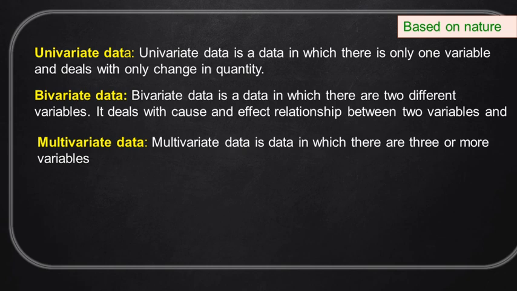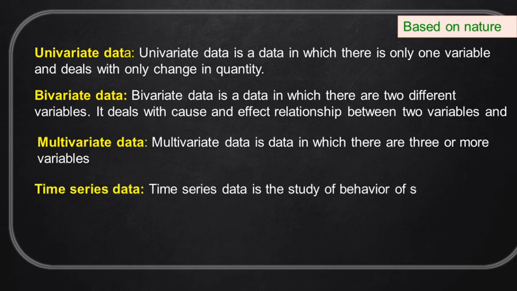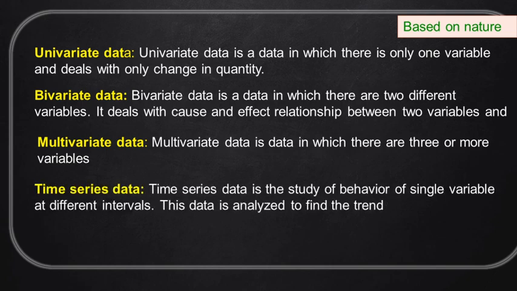Next is multivariate data. Multivariate data is when we are considering more than two variables at a time. Time series data is data in the form of values over time, like rice production in 1980, 1981, 1982, what the rice production is over the years. Here we can see the trend of the data.